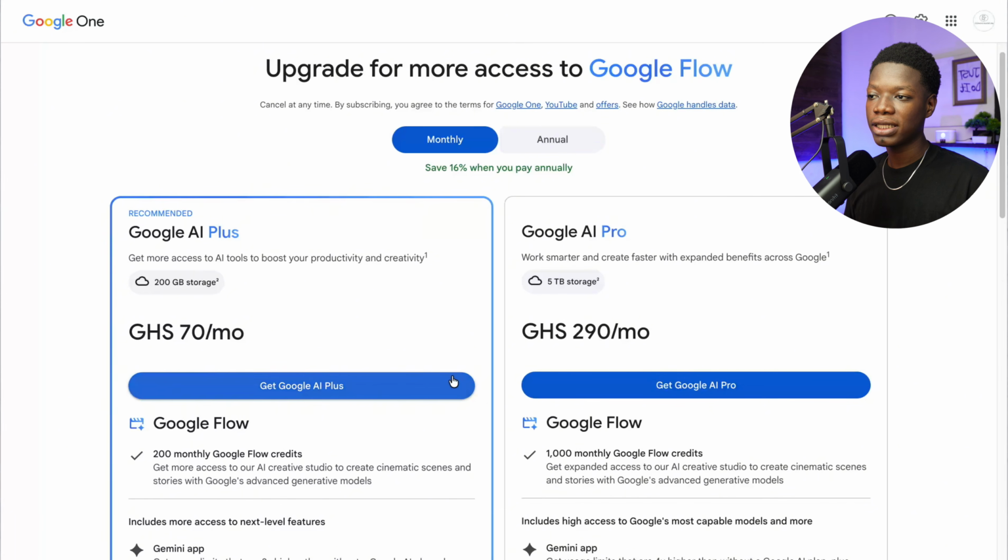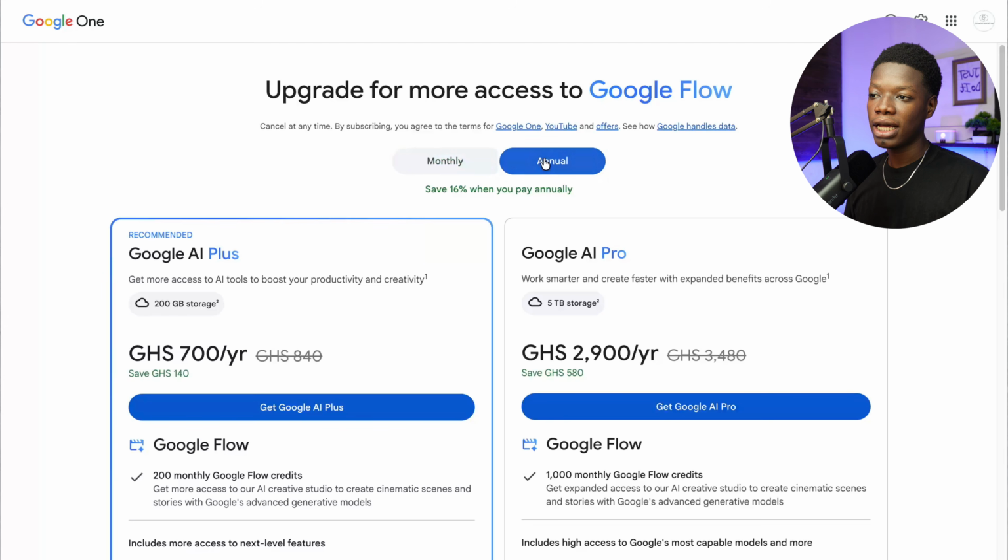We have the monthly fees and everything. You can check out the annual ones here as well. But what I recommend you do is try out the free version for a few days to get a feel of how everything is. So when you go in for the paid version, you really wouldn't waste that much credits. So that is basically everything you need to know about this new AI video generation model they introduced.